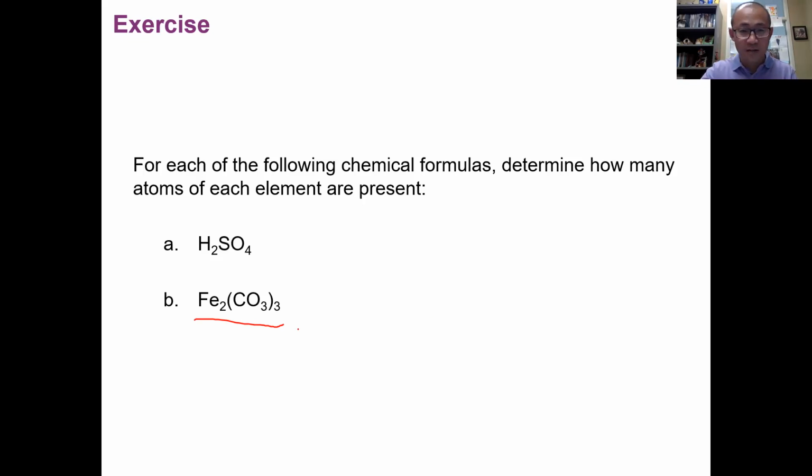Remember, this 3 is outside the parenthesis, meaning 3 of CO3. 3 of CO3 means there are 3 carbon, and 3 of O3 means you have 9 oxygen. So 2 iron, 3 carbon, and 9 oxygen atoms are present in formula B.